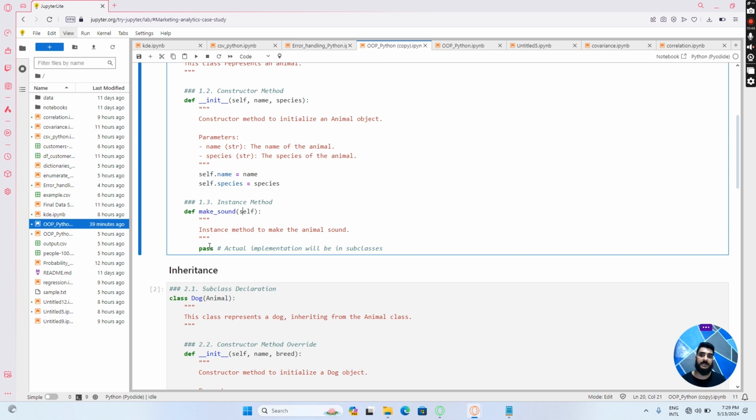That means that it doesn't contain anything right now to be implemented by this class. But when we are creating the subclass, then this method can be overwritten by the subclass, and a new method can be defined in the specific class. You will get to know about this concept when we talk about inheritance.